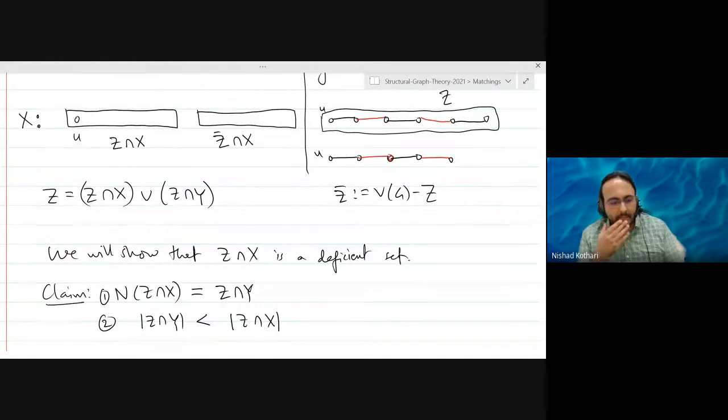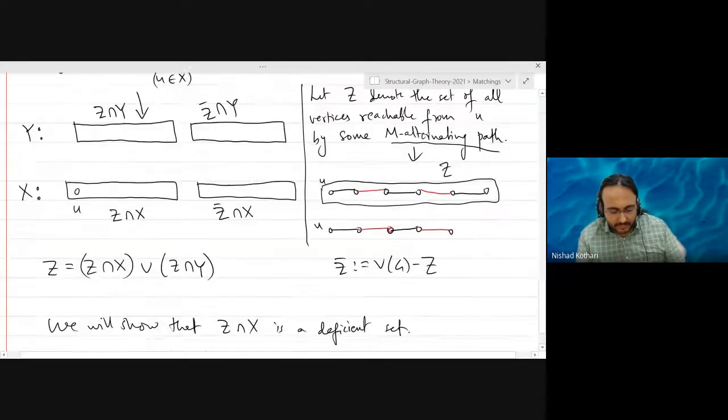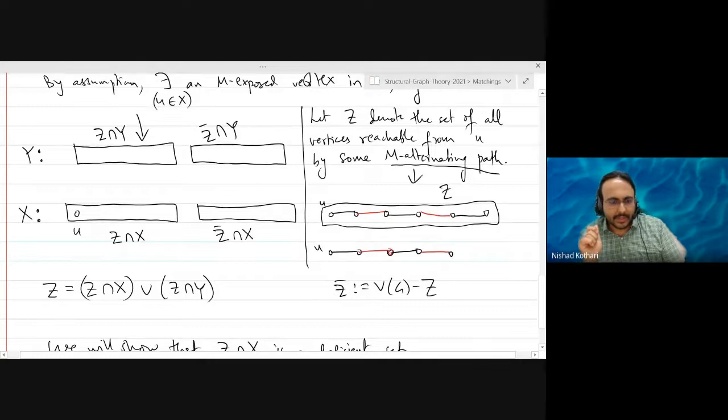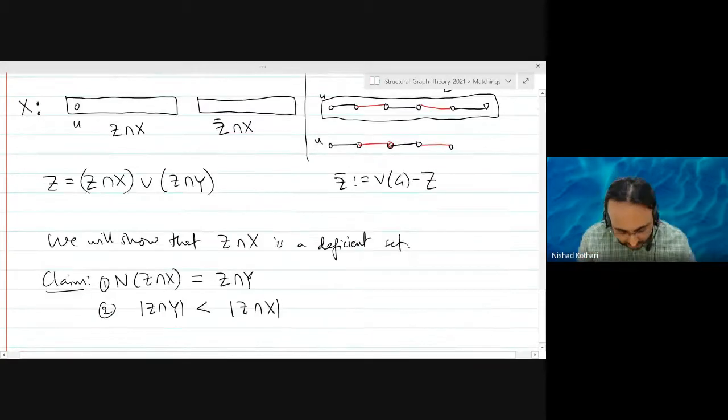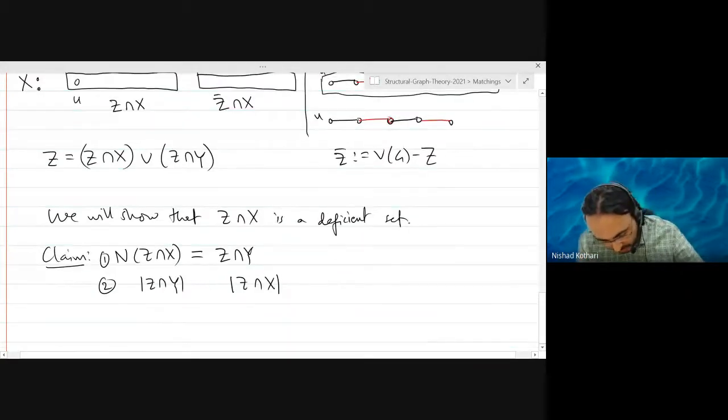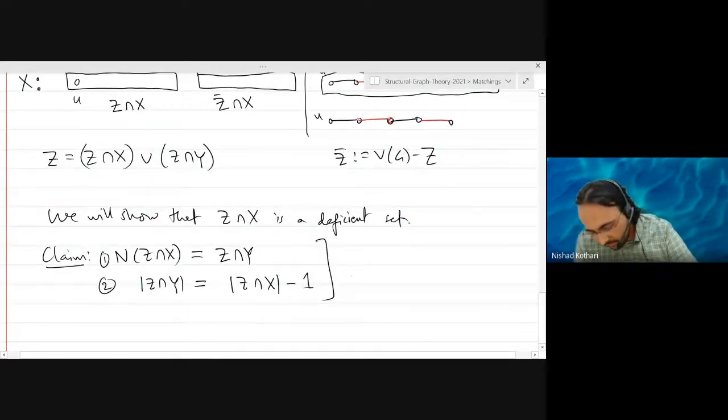Okay. In fact, we will show something slightly stronger. We will show that it is exactly one less than Z intersection X. So if Z intersection X has 5 vertices, then we will show that Z intersection Y has exactly 4 vertices. Okay. So let me make it a bit sharper. We will show that it is equal to this one minus 1. Okay. And if we show this much, then we are done.